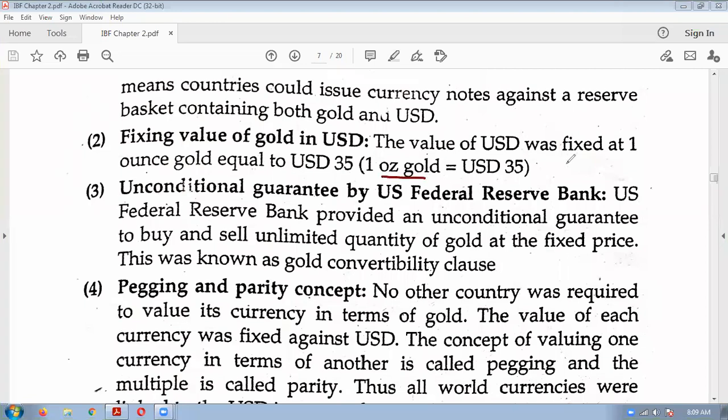One ounce means 28.35 grams. So approximately you can remember 29 grams like that. So if any country is having 29 grams of gold, for that they can get 35 US dollars. This was the fixed price between dollars and gold.